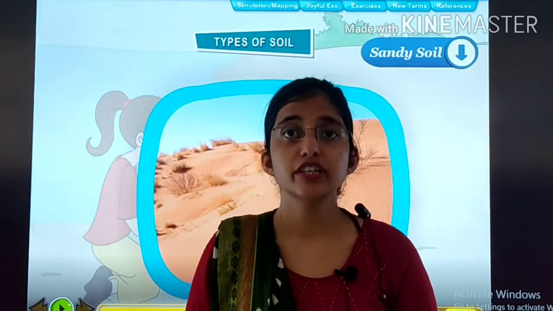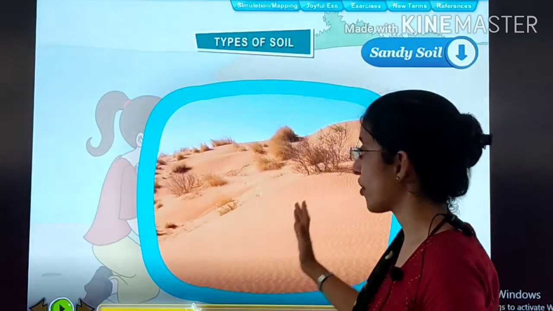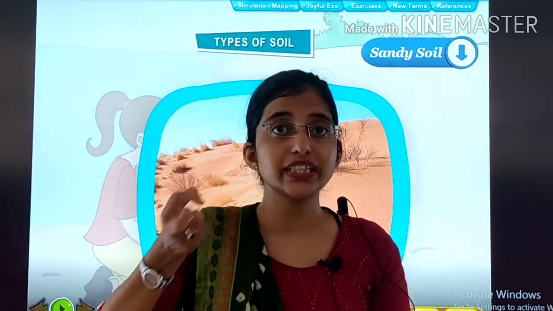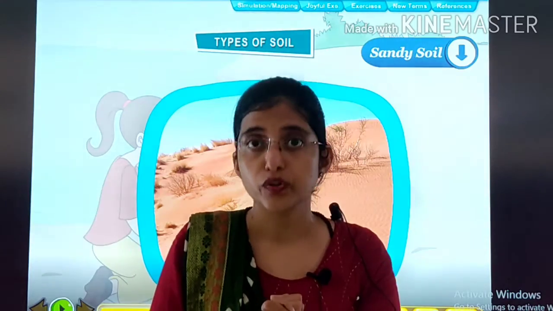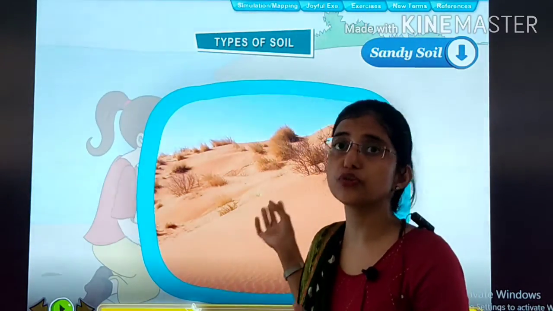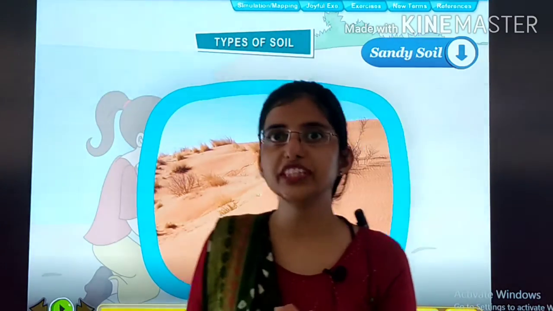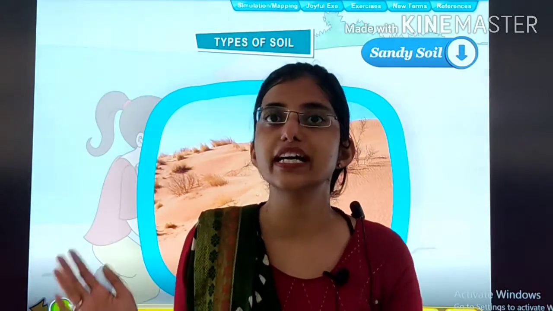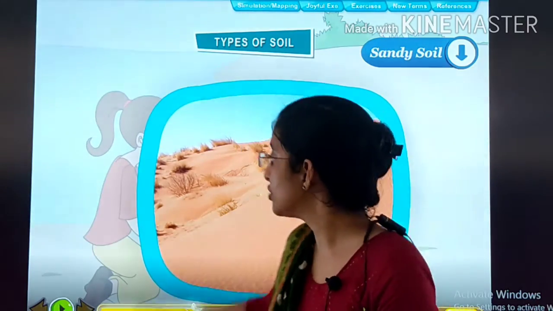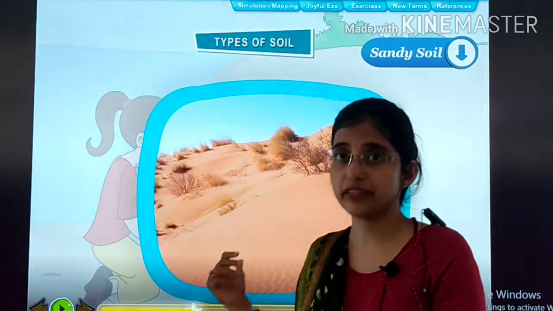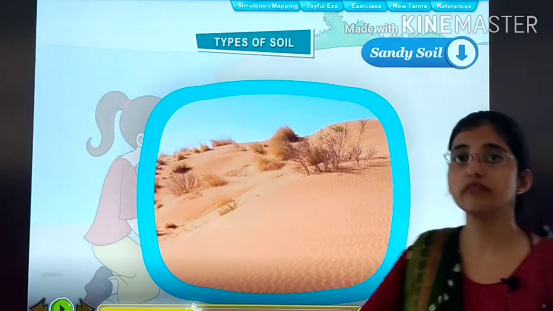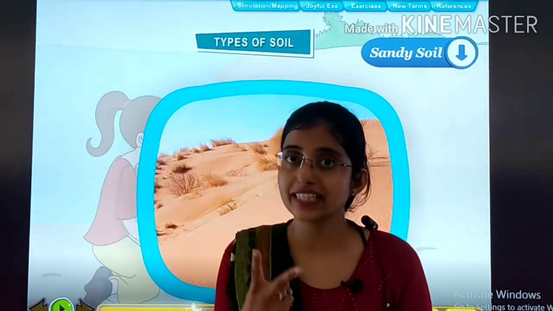So children, we studied sandy soil. What we studied in sandy soil is that its water holding capacity is not good. Okay, so very few trees are able to grow here. Only those trees which are adapted to grow in desert regions can grow here. Second thing is that it is used in making of cement. Now we will be seeing the second type of soil.